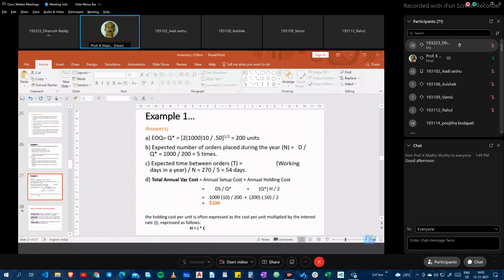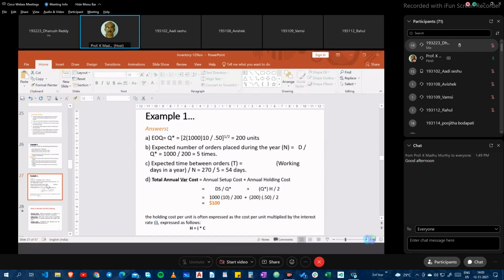And total annual variable cost. Mind you, the total cost includes fixed cost plus variable cost. So here we are asking only for the total annual variable cost. The ordering cost plus the annual holding cost constitutes the total variable cost.